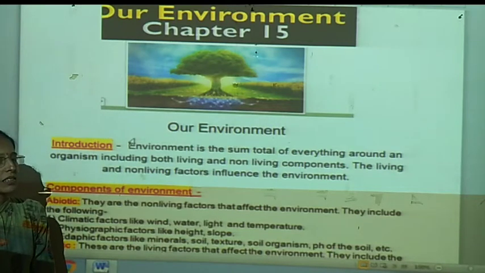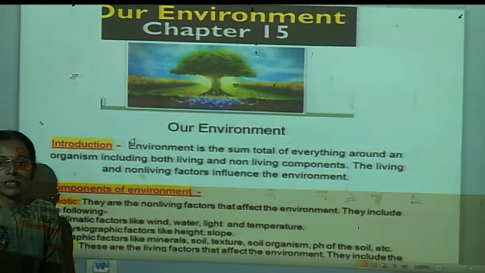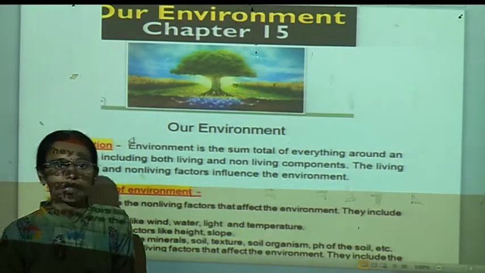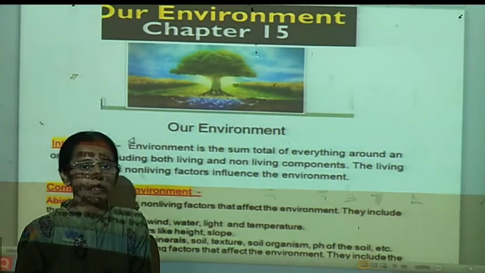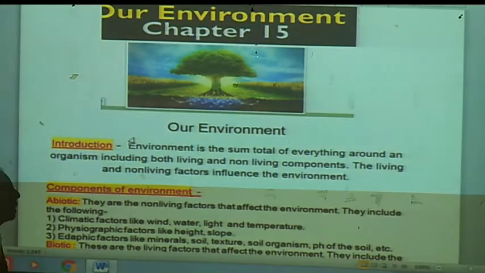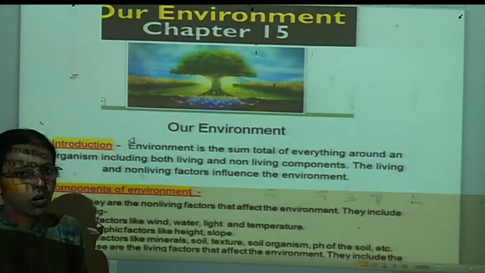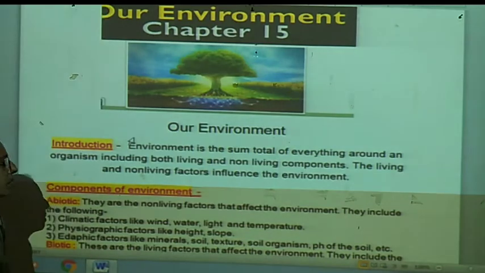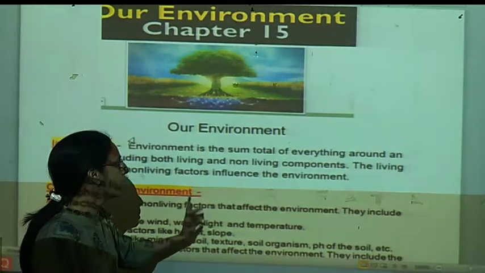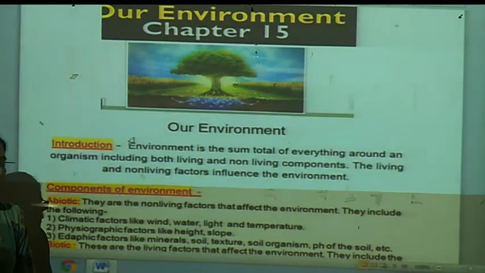Student, this is the lesson of class 10, Our Environment, chapter number 15. You know that environment means all the things around us. It may be biotic or abiotic factors. So, what is actually environment? That can be seen here. Environment is the sum total of all the things around us. That may be both living and non-living things, and thus the living and non-living factors influence the environment.